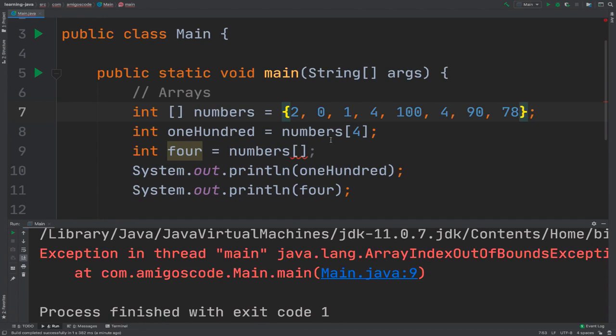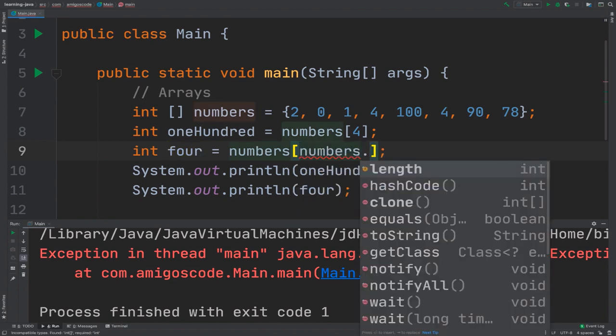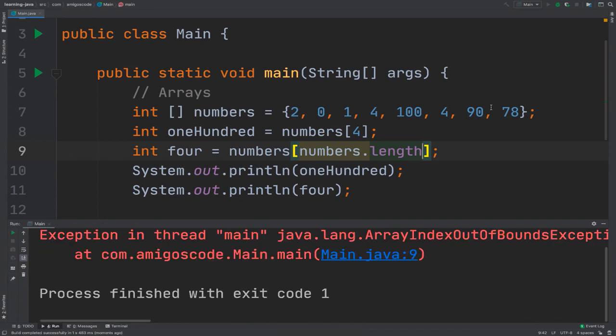78, right? So let's say I want to grab the last index, so I don't want to count all the indexes, so I can simply say numbers dot length, and remember the length will give us the actual number of items inside of the array. So here 1, 2, 3, 4, 5, 6, 7, 8. If I run this, it should fail.